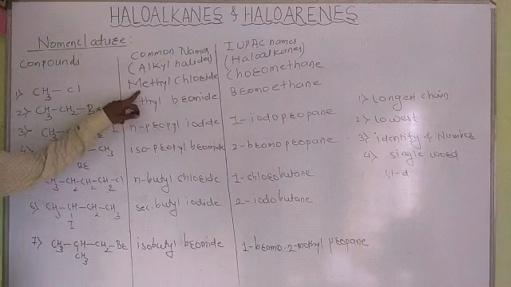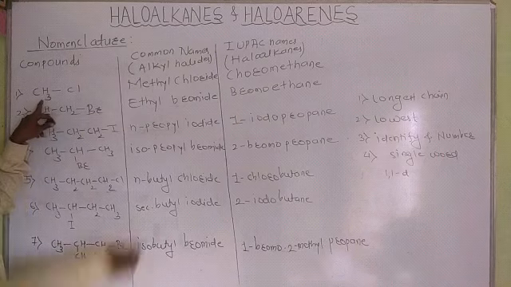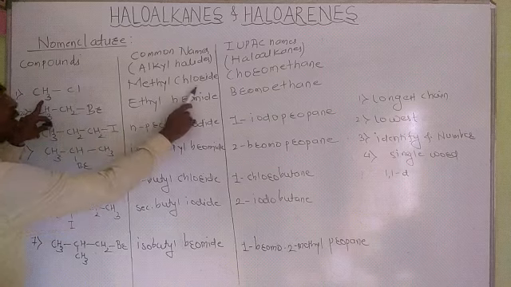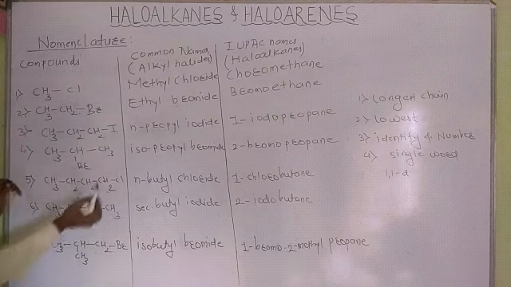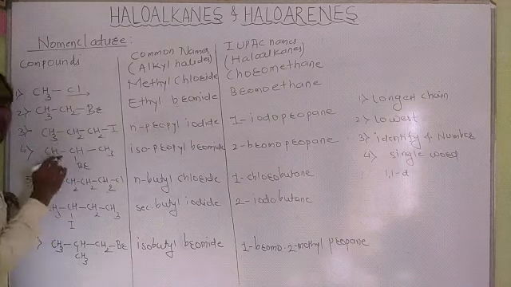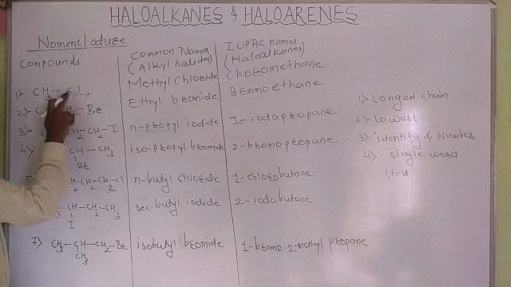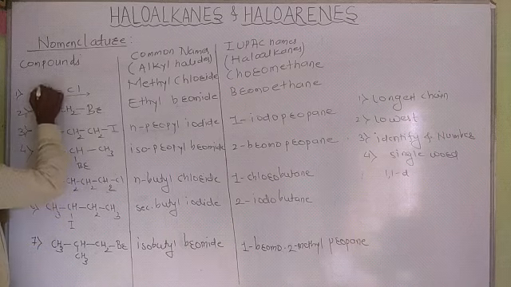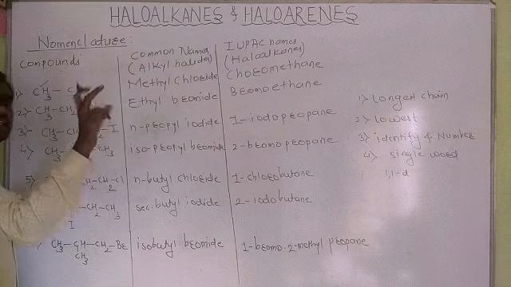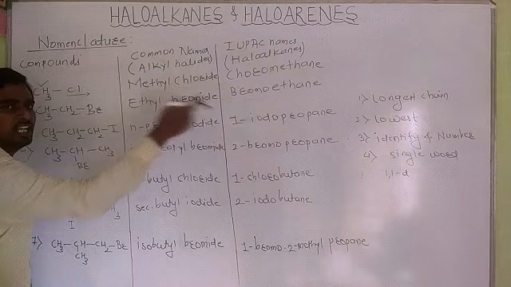CH3Cl is methyl chloride: CH3, methyl group, and Cl, chloride. For its IUPAC name, first we write the halogen part, chloromethane, because there is only one carbon atom. Hence, its IUPAC name is chloromethane.